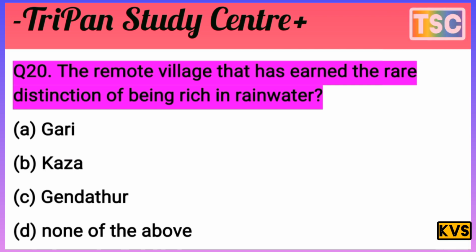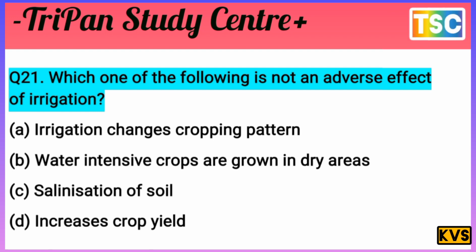Gary is not the answer, Kaza is not applicable, and none of the above is not correct. The answer is Jandhathar. C is the correct answer. Tick C in your notebook. The next question arrives here.